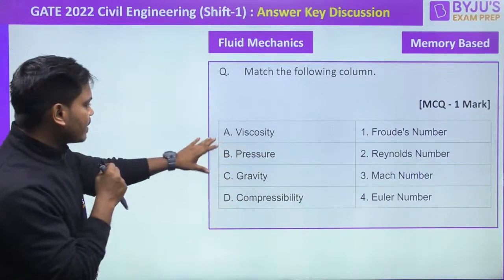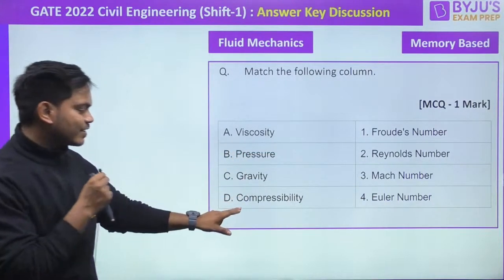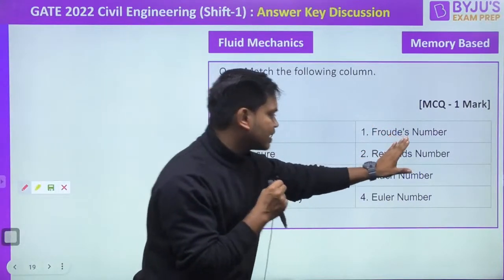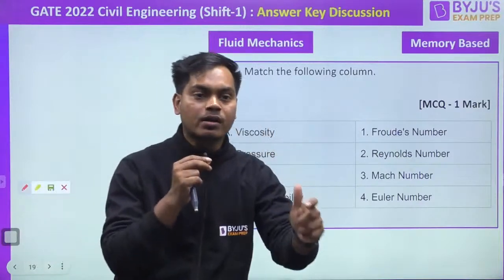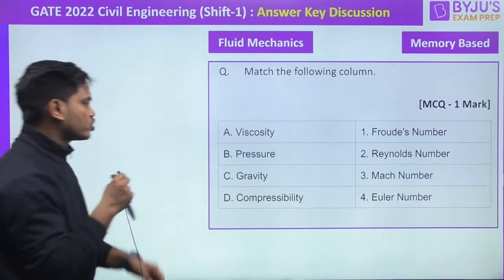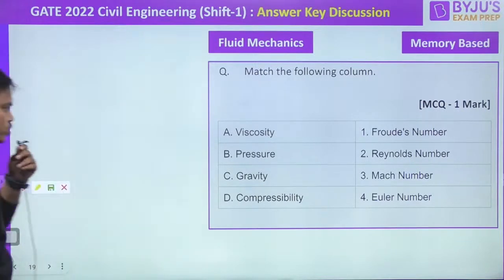Right? So predominantly we have seen the viscosity, pressure, gravity and compressibility. These are the forces that are given to us, and here we have got the fundamental dimensionless number for each of those particular forces. So let's see, everybody, what should be the right answer to this particular beautiful question.